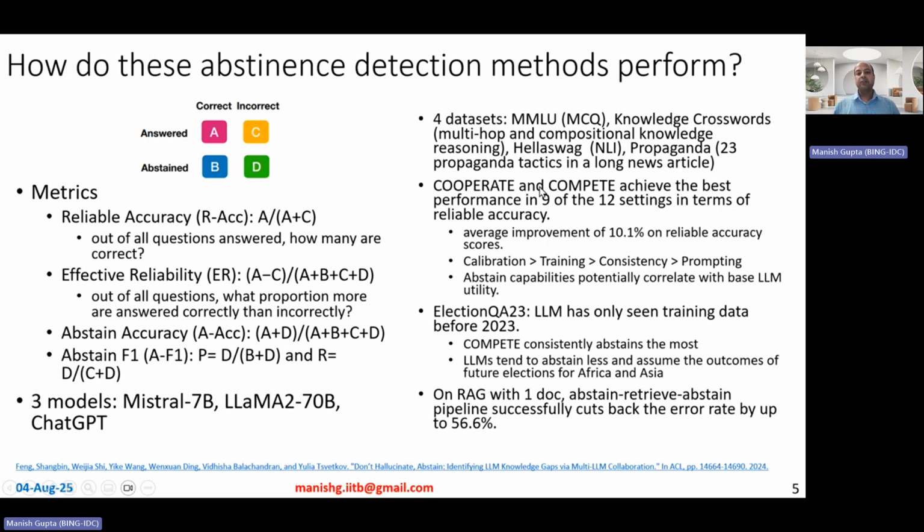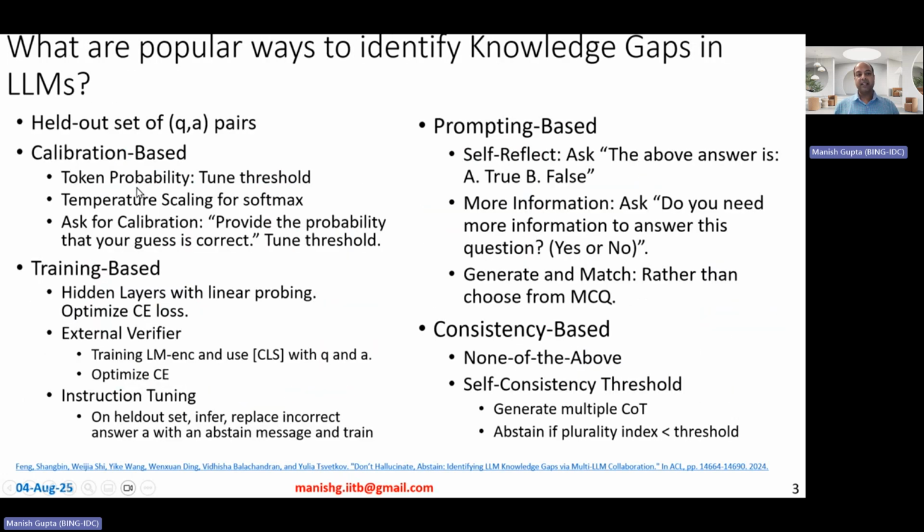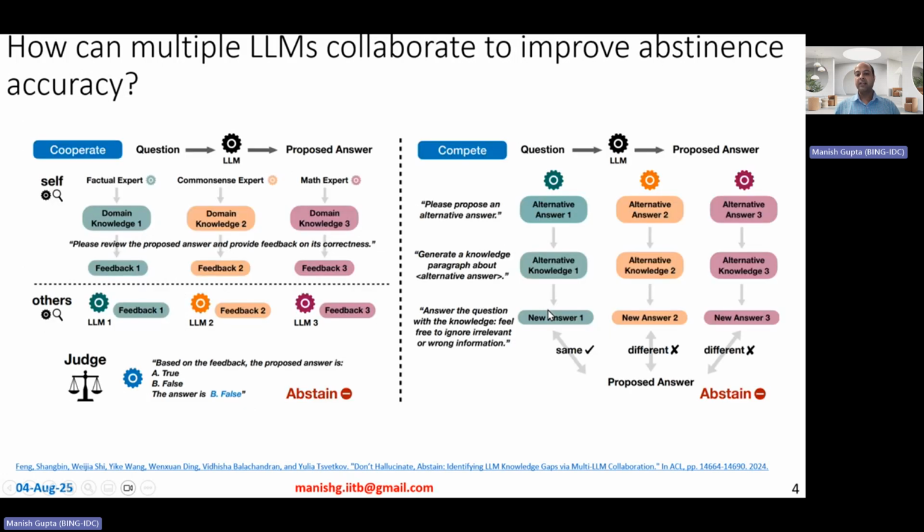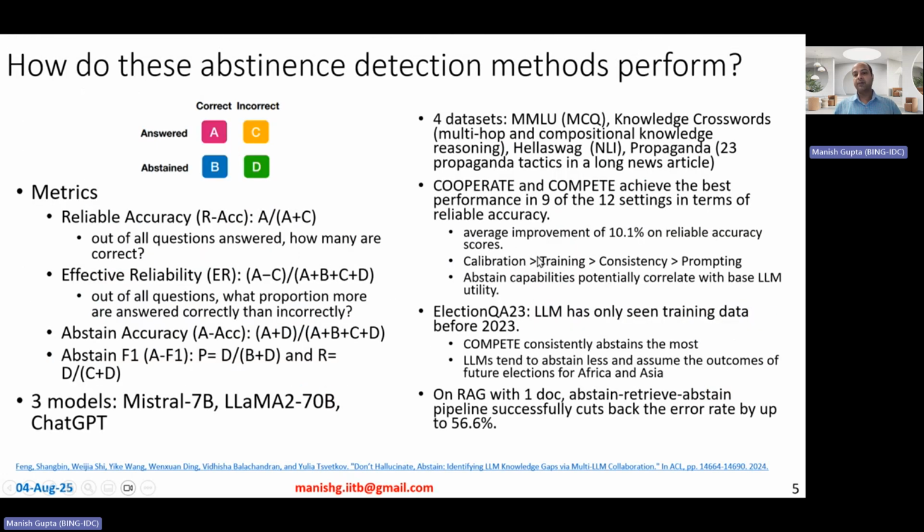Further, compared to the best of the other 11 methods, their methods can give an average improvement of 10.1% on the reliability of the reliable accuracy scores, right? Now, amongst the 4 different groups of these baseline methods, calibration-based, training-based, prompting-based, and consistency-based methods, they observed that calibration-based methods perform better than training-based, which perform in turn better than consistency-based, which perform better than the prompting-based methods.